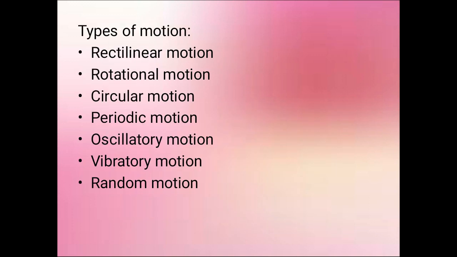Next, types of motion. What are the different types of motions available? They are rectilinear, rotational, circular, periodic, oscillatory, vibratory, and random. And we briefly noted down about these different types of motions, right?